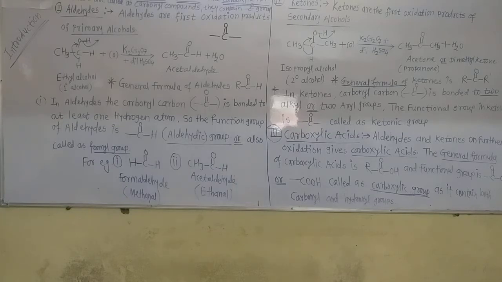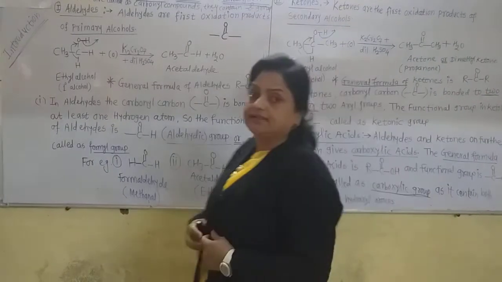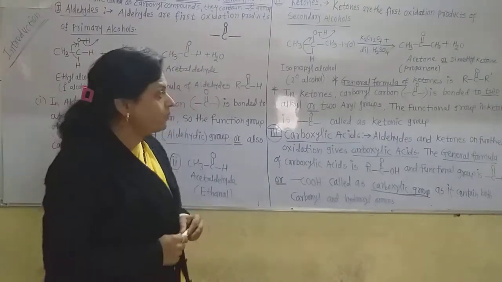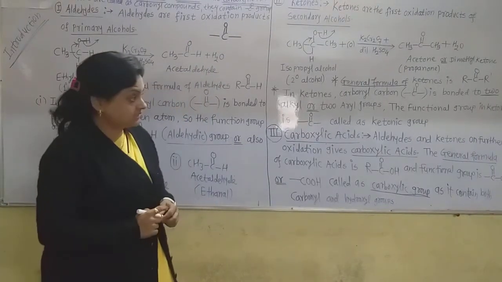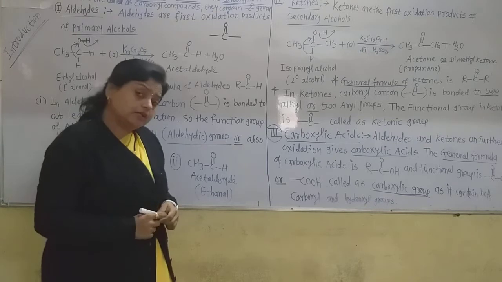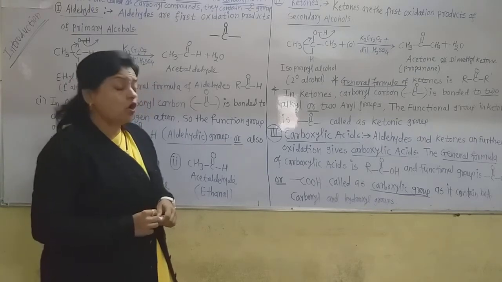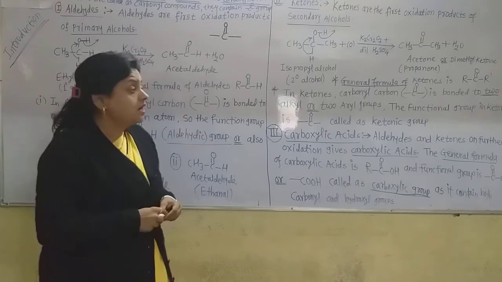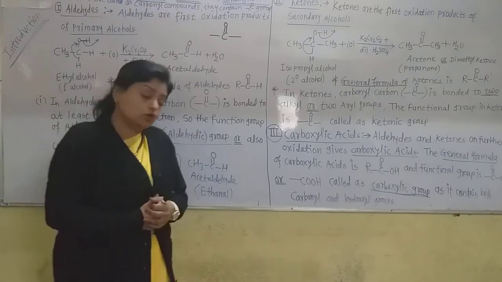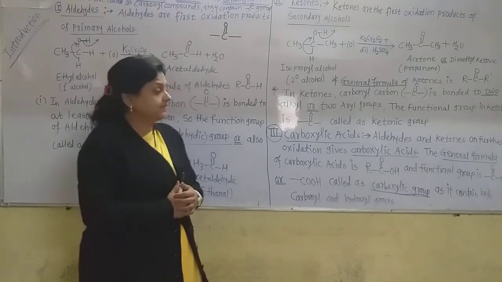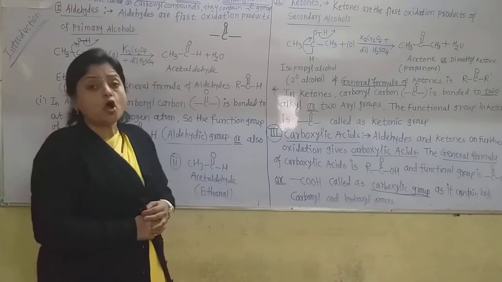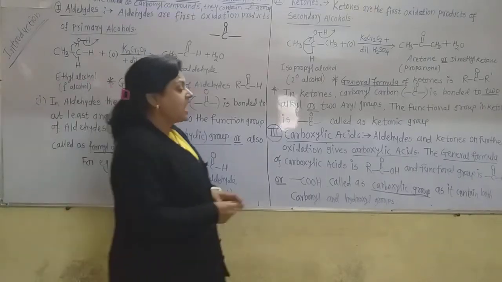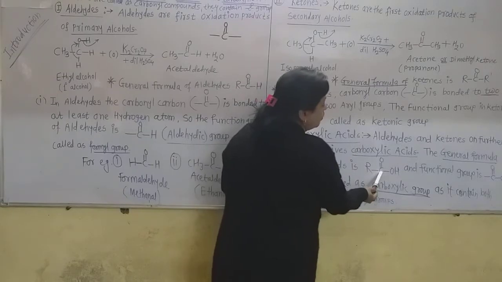These carboxylic acids are the oxidation products of aldehydes and ketones. On further oxidation of the aldehydes and ketones, they give the carboxylic acid. So aldehydes and ketones on further oxidation give the carboxylic acid. The general formula of carboxylic acid is R-C(=O)OH.